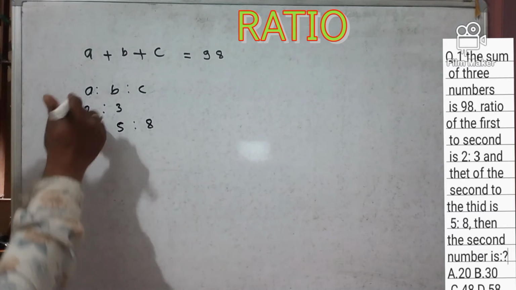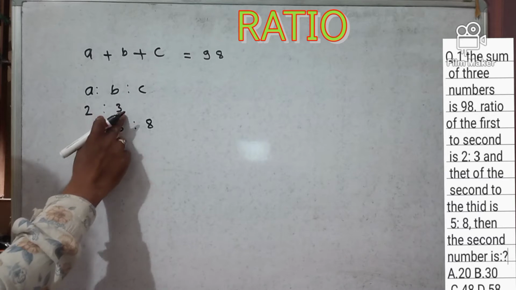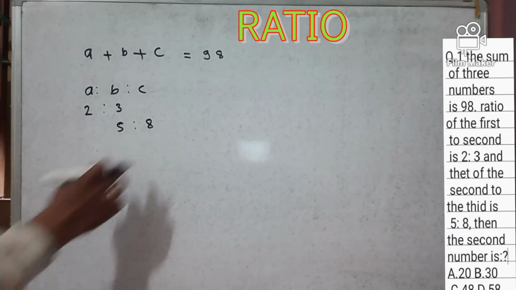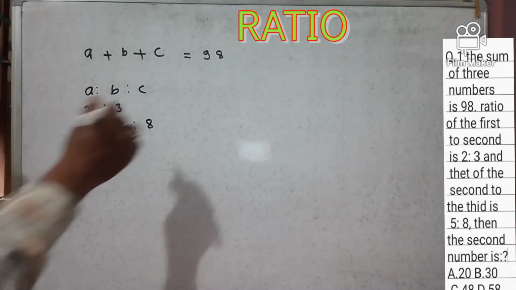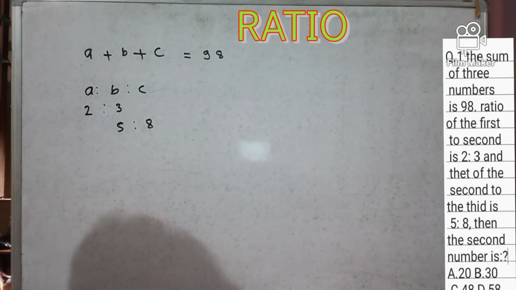See here friends, 2:3 is first to second and second to third is 5:8, and the sum is 98. Our target is to find the second number.